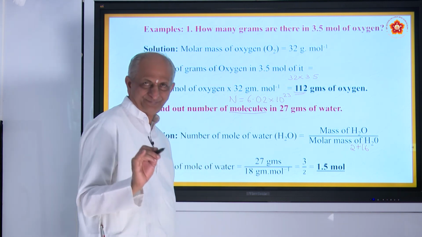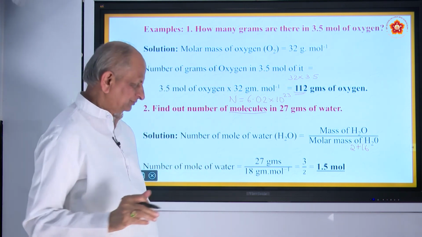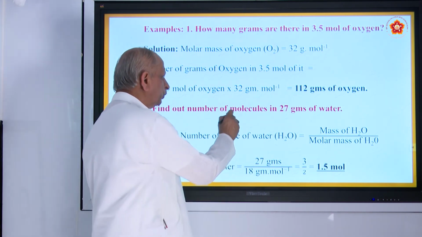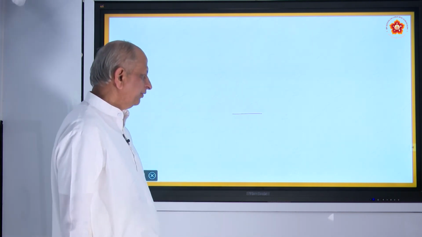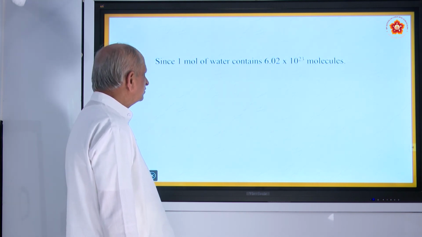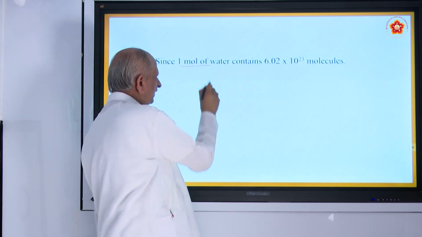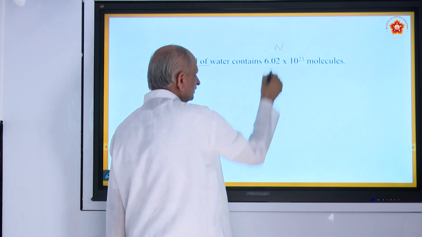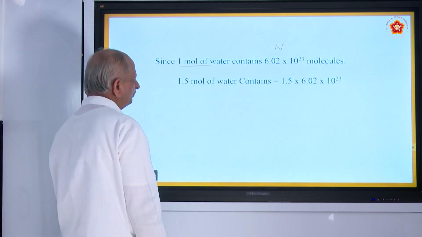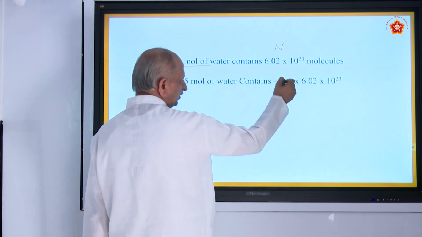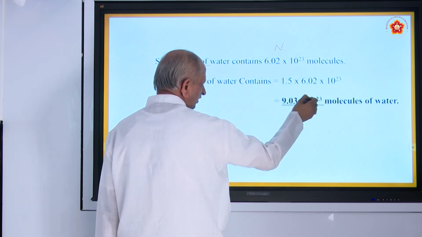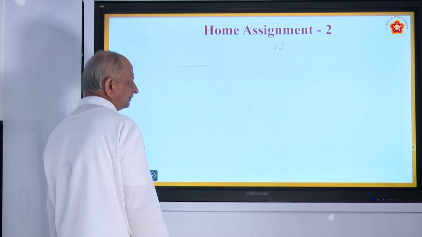The problem is not over. That is the mole only understood. Then you must find out the number of molecules, that is the question. Now you are converting into molecules. How do you do it? So we know that 1 mole of water contains Avogadro number. This number is called Avogadro number, N. So 1.5 means how much? So 1.5 into N, that will be equal to 9.03 into 10 to the power of 23 molecules of water.